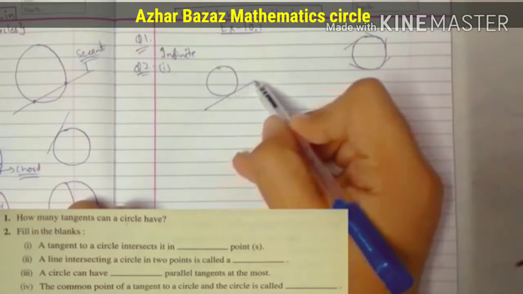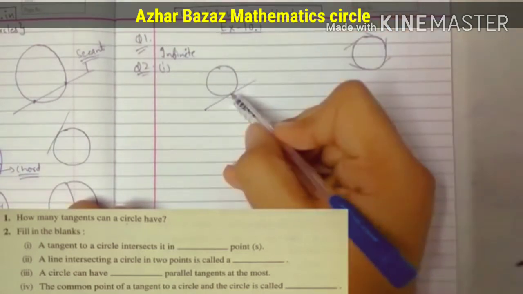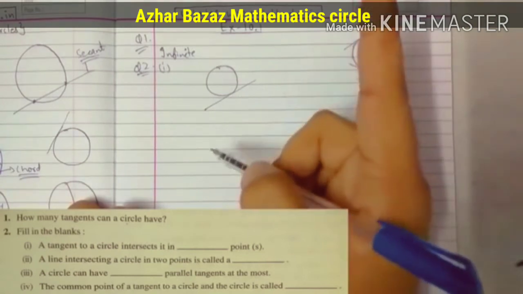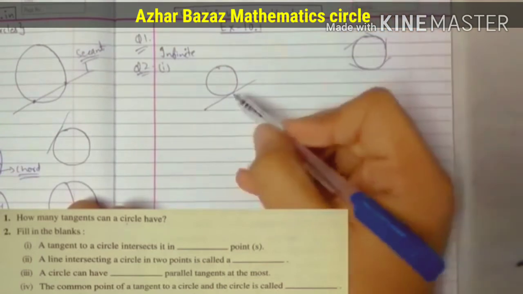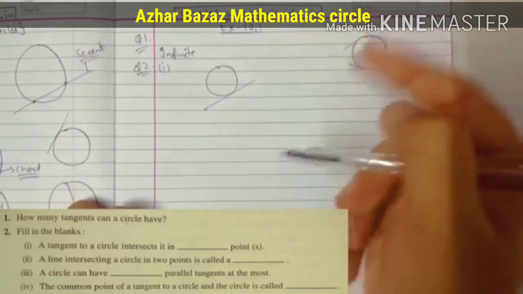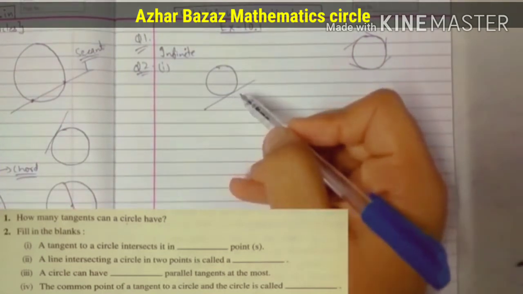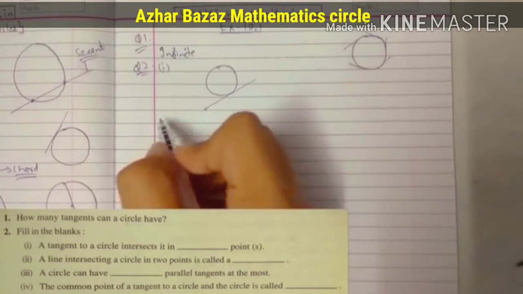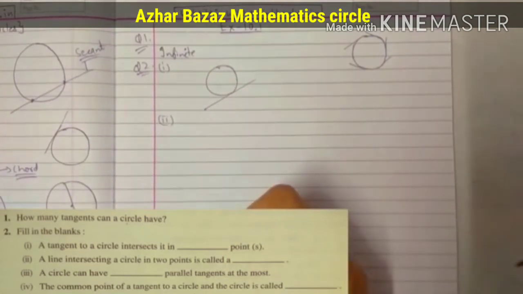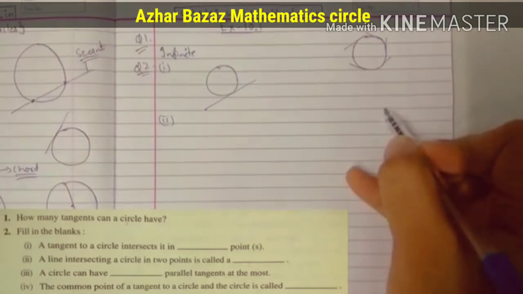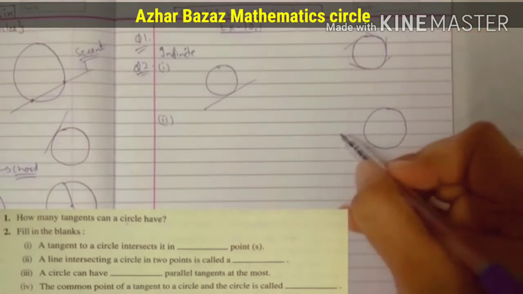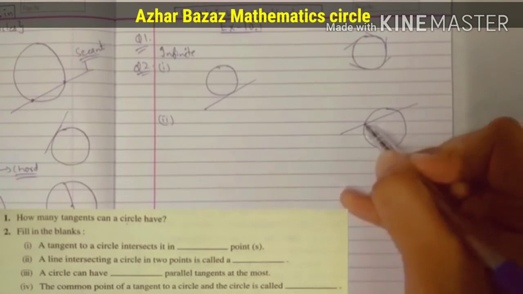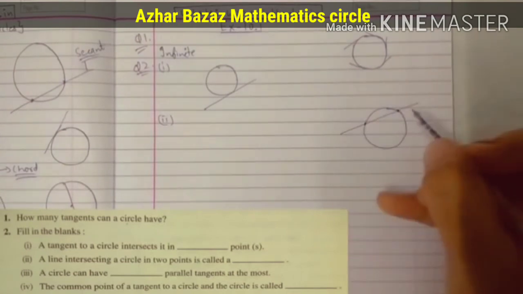Okay, students. After that, I will go to question number 2. These are fill in the blanks. A tangent to a circle intersects the circle at ___ point(s). I have told you before that a tangent always touches the circle at 1 point. I will show you graphically here, the tangent intersecting the circle at 1 point. So the answer of question number 2, part first, is 1.